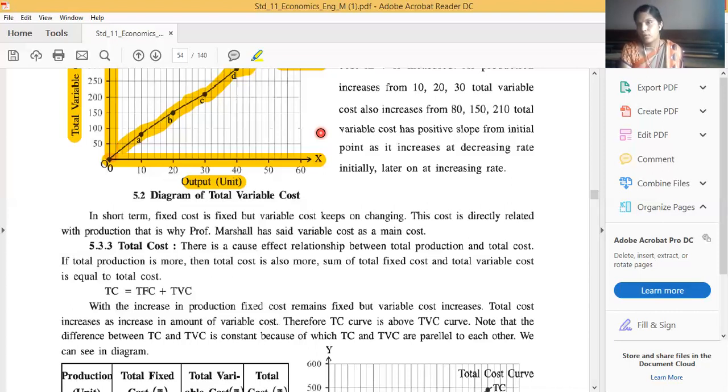Put 2 marks if the question is 2 marks. So first one sentence we have to write, then we have to draw only the diagram. No need to draw the table, only the diagram. We fast read, then we will get marks. Okay. Full out of 4 marks we will get.